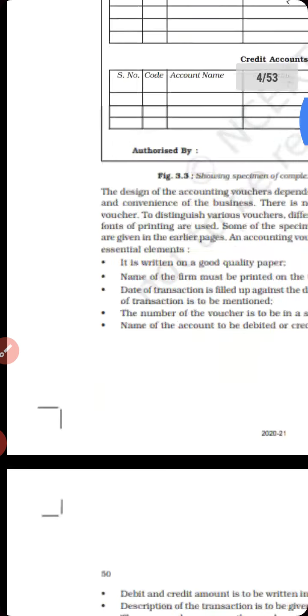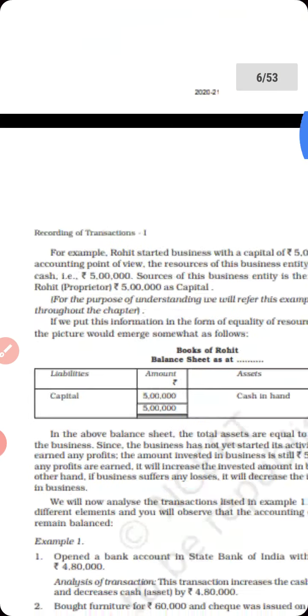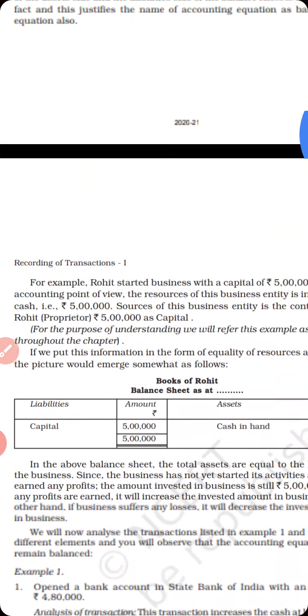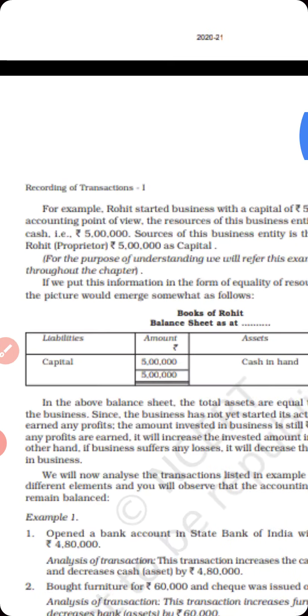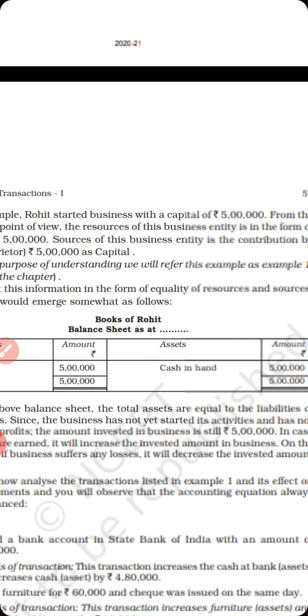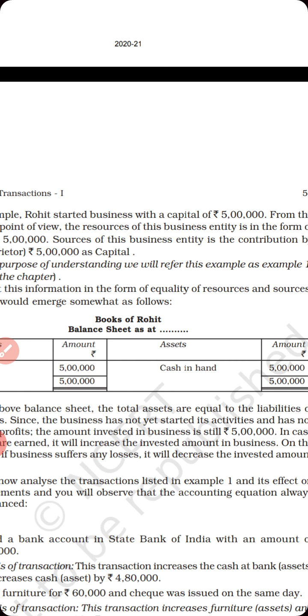Now we take the first example to understand the transaction. That is a very simple transaction we will put in the accounting equation. Example: Rohit starts business with a capital of rupees 5 lakh. So here Rohit is starting a business, and rupees 5 lakh as capital he is investing into his business. So for every transaction you have to think what is coming inside the business and what is going outside from the business.